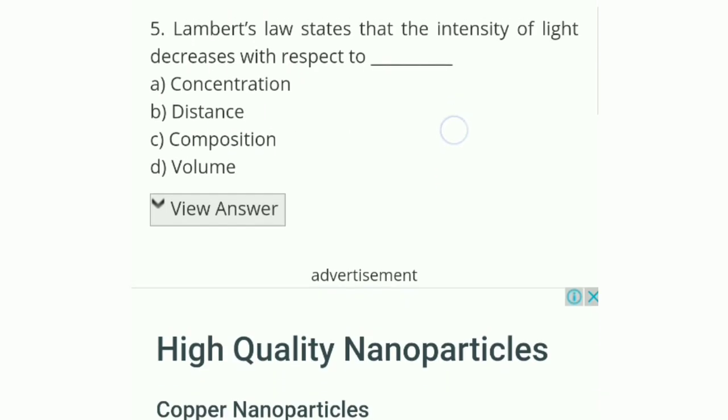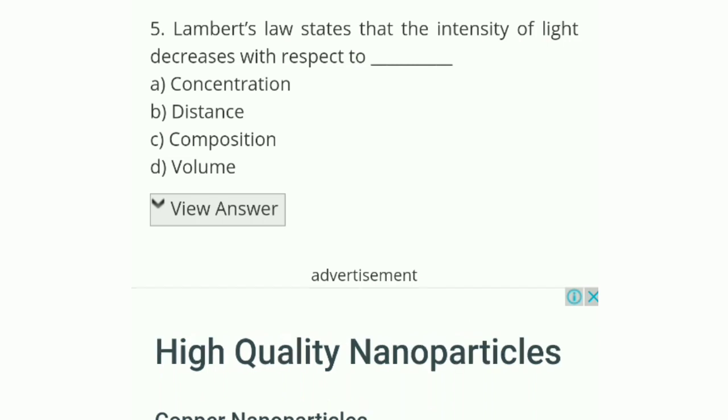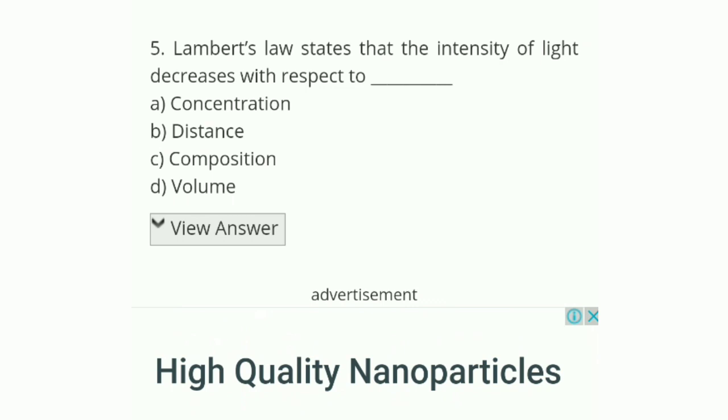Okay, so now let's see question number 5. Lambert's law states that the intensity of light decreases with respect to concentration, distance, composition, or volume.